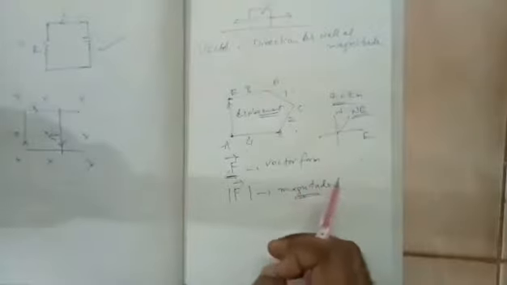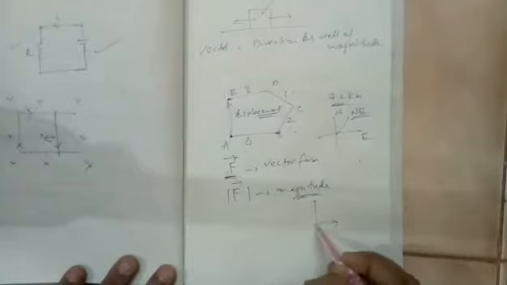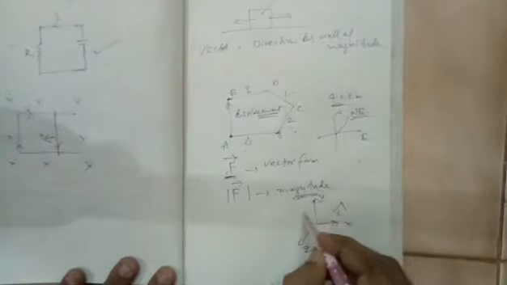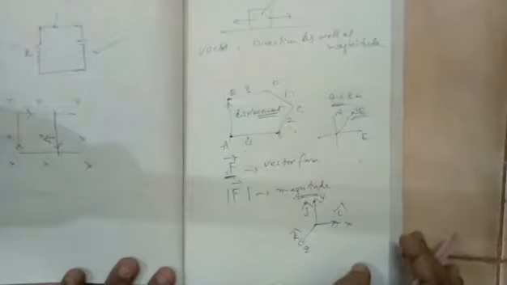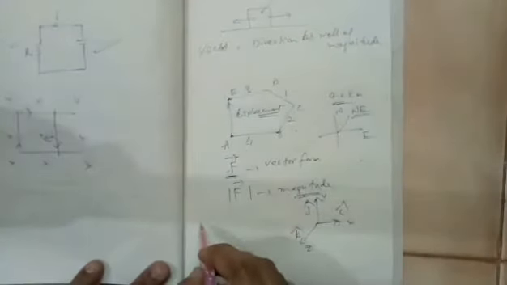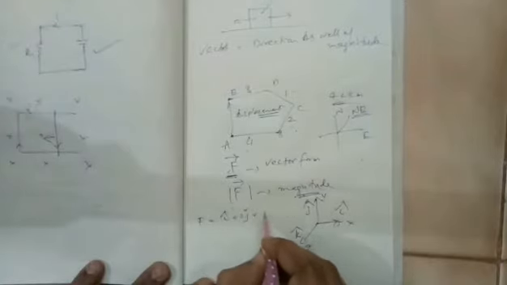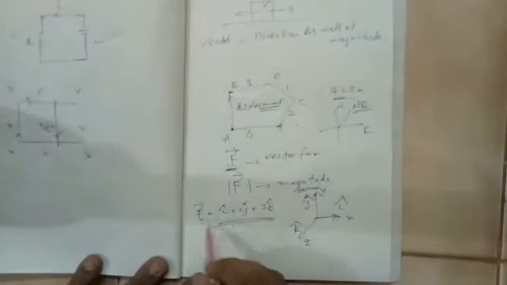So usually vectors are represented in terms of direction, as you might have done in an earlier class also. We have fundamentally three directions, x, y and z. So x will be represented by the unit vector i cap, y will be represented by j cap, and z will be represented by k cap. So if I want to write a force in vector form, I will write like this: i plus 2j plus 3k. This is an example of writing in the vector form.